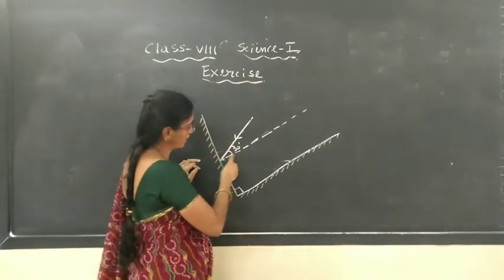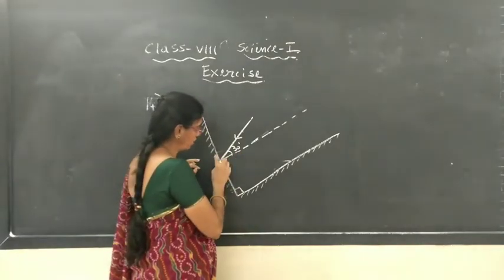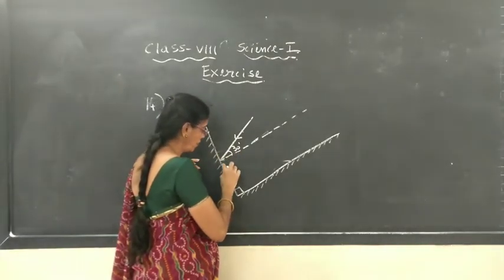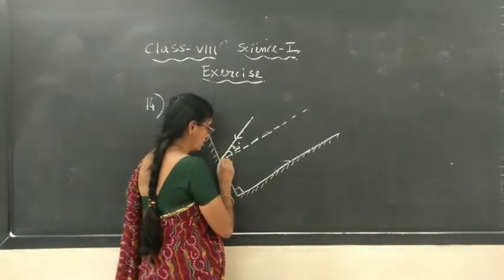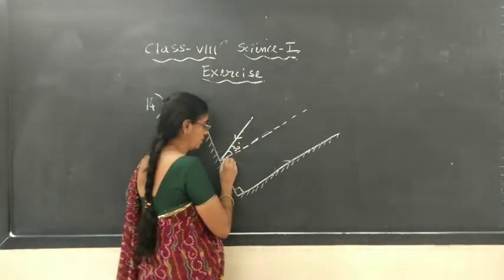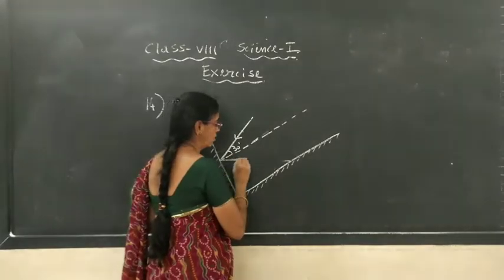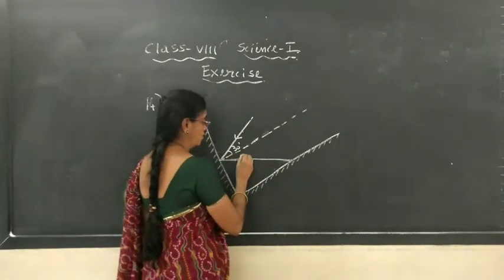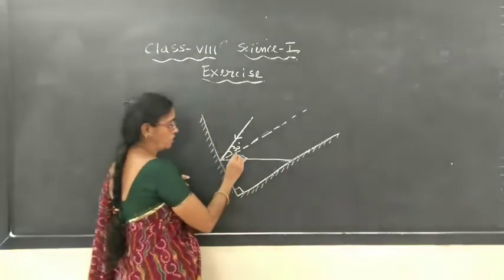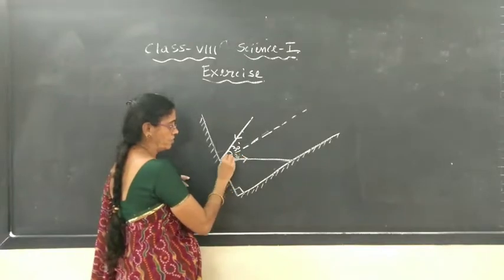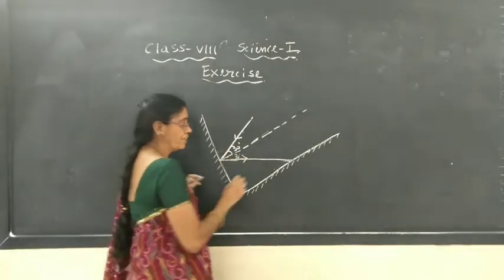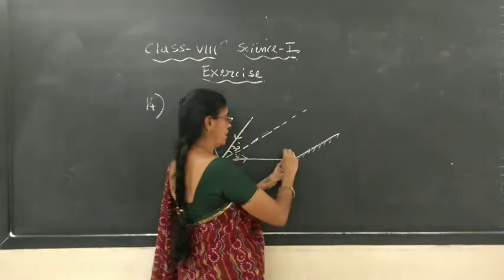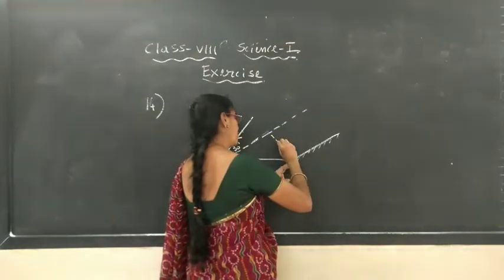If you keep the protractor, it should be exactly 30 degree. This angle should be 30, you should make. Then when it is incident here, you have to draw one normal.